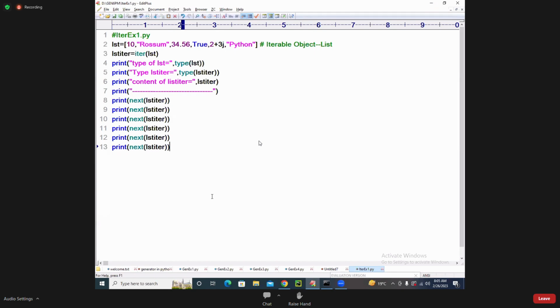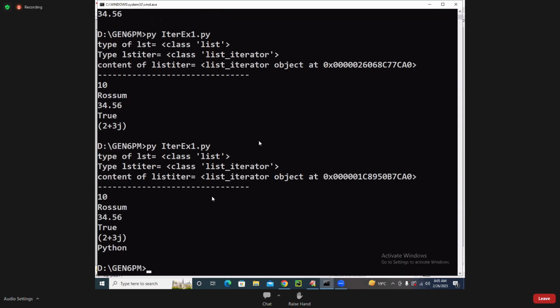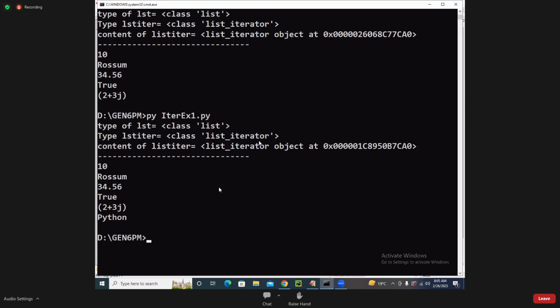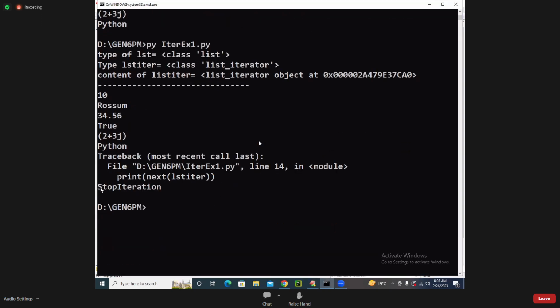You will get what? Stop iteration. You will get what? Python is coming. One more time you write it. Python is also over. Now you return something which is at the end. What is coming? Stop iteration is coming.